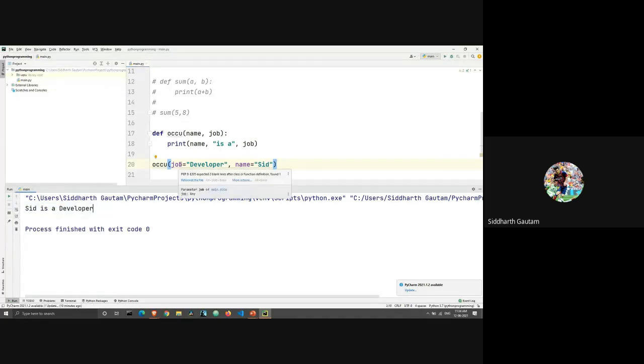Even though the order is shifted, Sid is coming after and developer is coming first, because I told Python what is what using the names of the variables, I get the output Sid is a developer, which is the correct output.